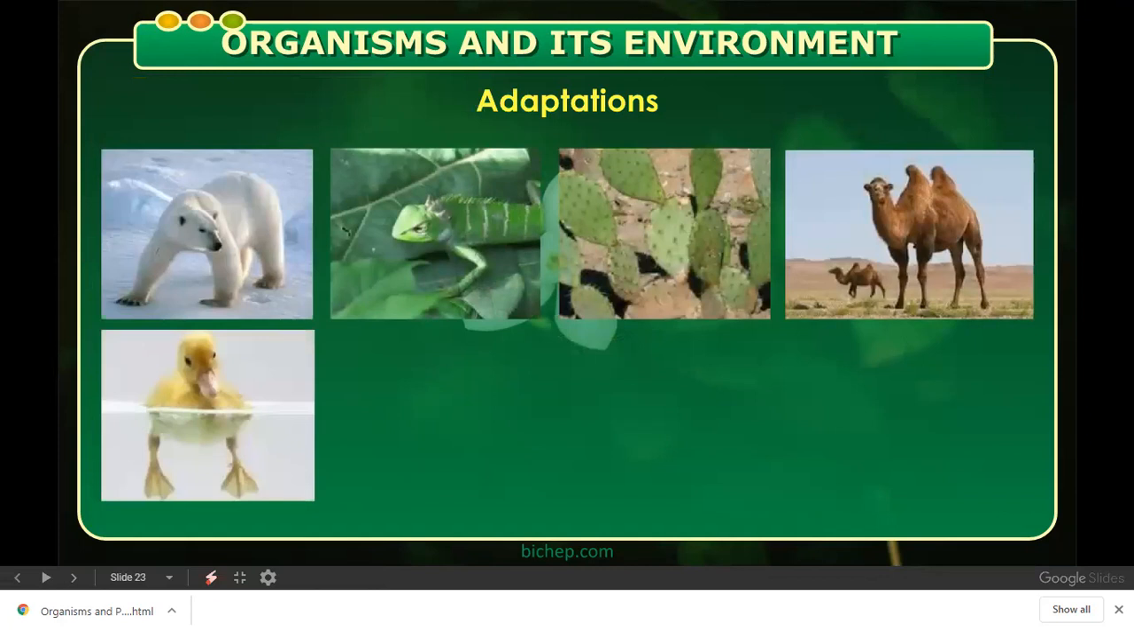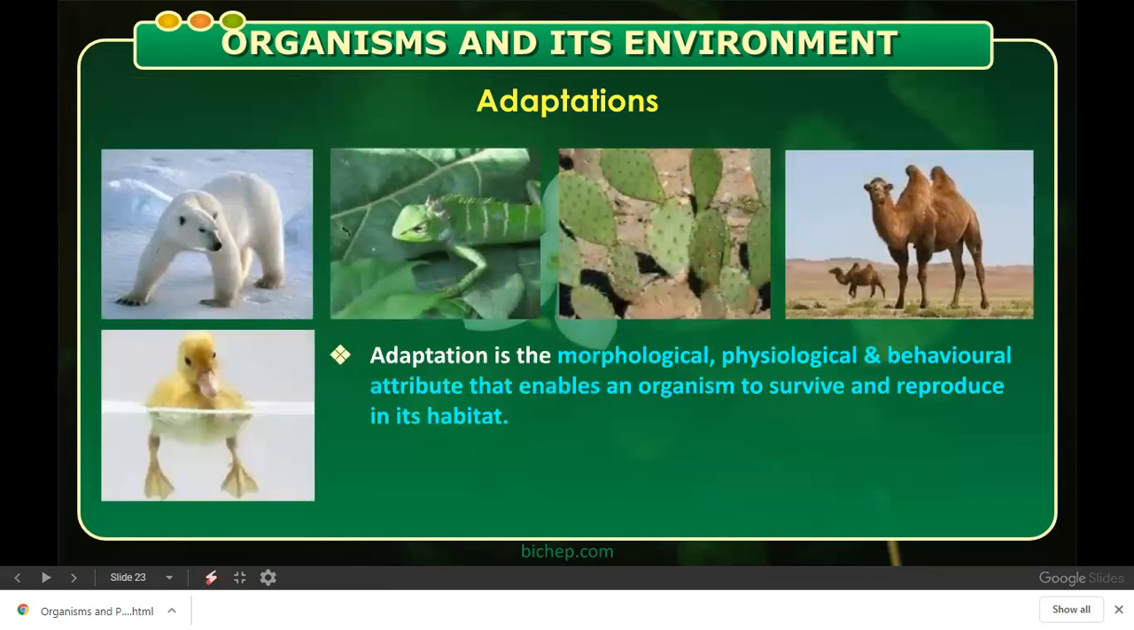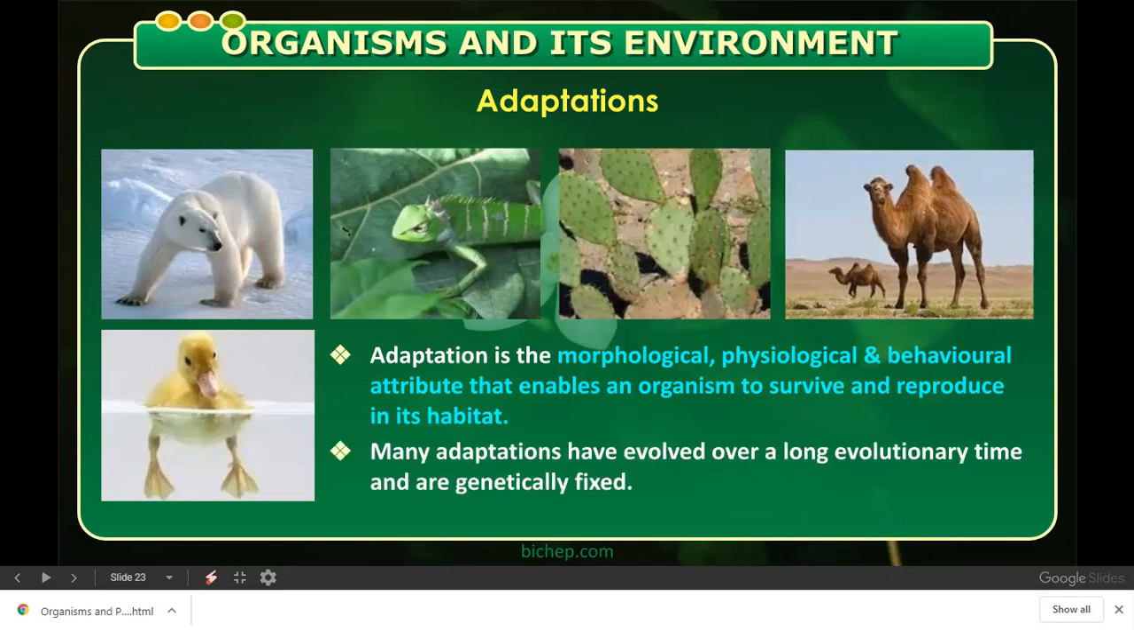Now adaptation. You all are very familiar with adaptation. क्या है? Morphological, physiological, and behavioral attribute that enables an organism to survive and reproduce in its habitat. उसको हम बोलेंगे adaptations. Okay, you can see here many different organisms adapted to different situations. यहाँ पे polar bear है in tundra, the snow-clad region. Here you can see chameleons. Okay, they change their body color according to the outside colors. Then opuntia है जो desert animal है, camel है desert animal है. You can see a duck which is a aquatic bird. Correct? So these are certain adaptations which evolve over a long evolutionary time and are genetically fixed.